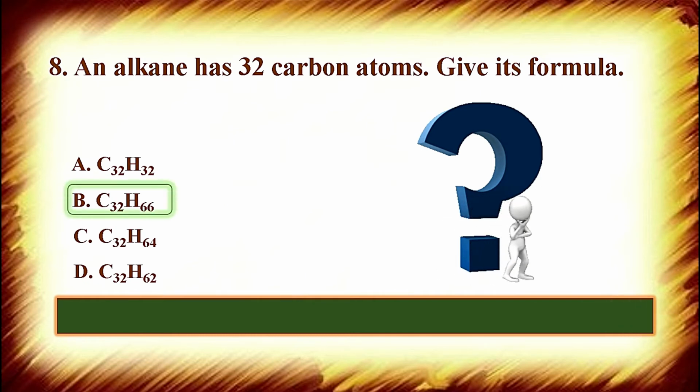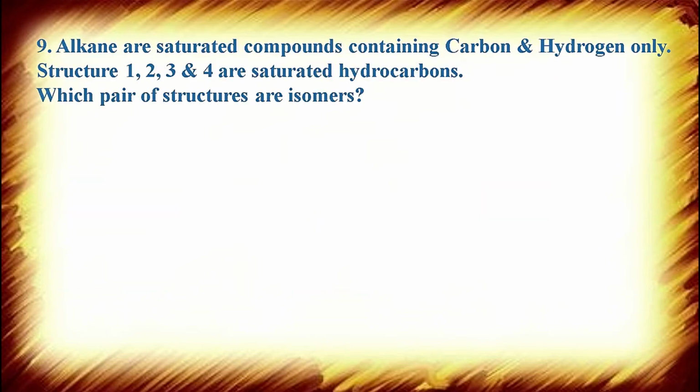And the correct answer is C32H66. The formula is CnH2n plus 2. In place of n, you will put 32 because in the question it is given an alkane has 32 carbon atoms. So the number of carbon atoms, or n, is 32.